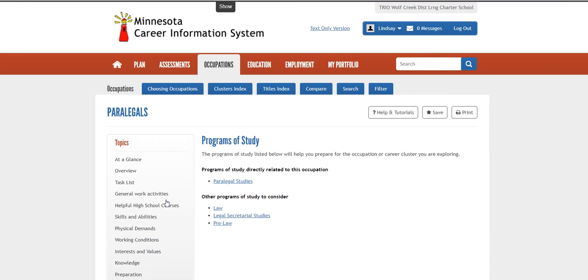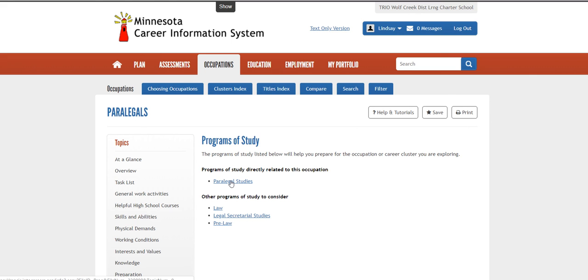it will bring you to this page which tells you what types of programs someone that's interested in being a paralegal may pursue. So the ones on the top are programs of study that are directly related to this occupation. So if this is the occupation you want to do, that is going to be the area you want to look at. There's also a section that says other programs of study to consider, and so these are programs that have a lot of overlap with the occupation or program you are looking into, but they're a little bit different, so they may be of interest to you.